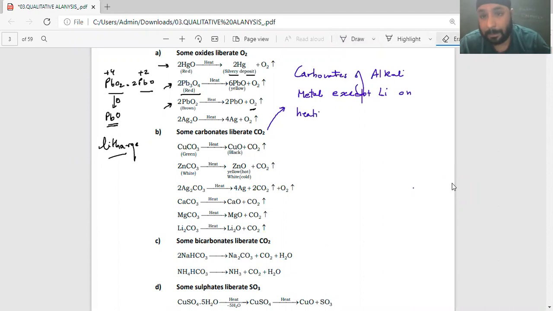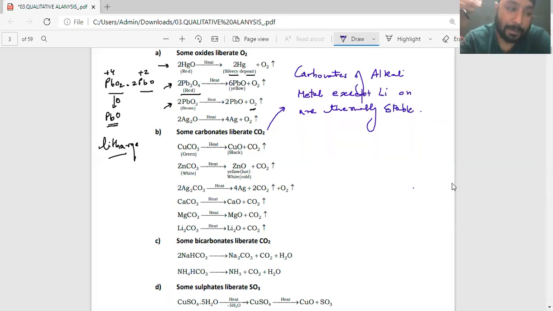That means most carbonates have a tendency to lose carbon dioxide. But I'm telling you that alkali metal carbonates like sodium carbonate, potassium carbonate, rubidium carbonate and cesium carbonate never give you carbon dioxide on heating, because they are thermally stable.